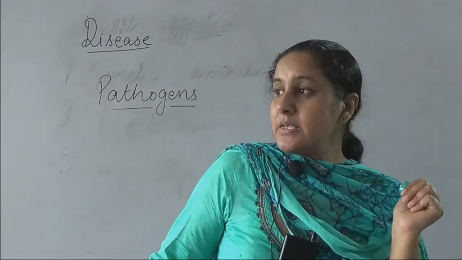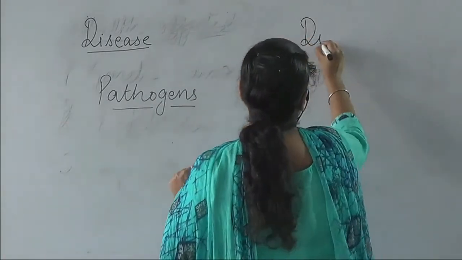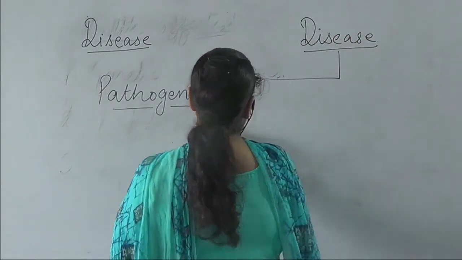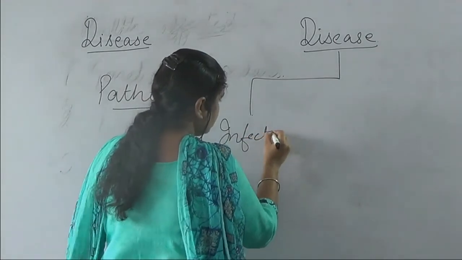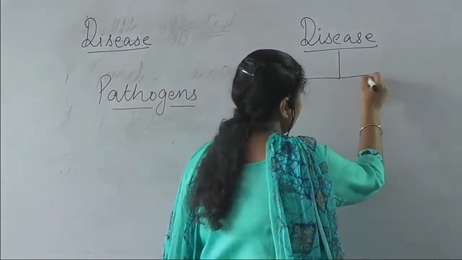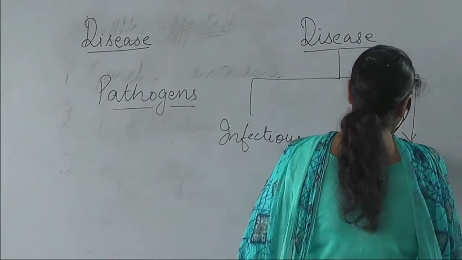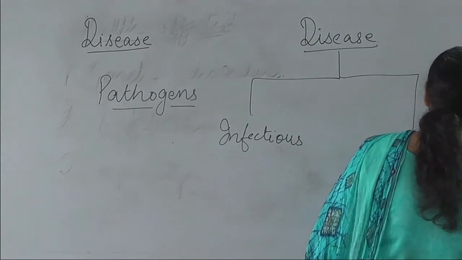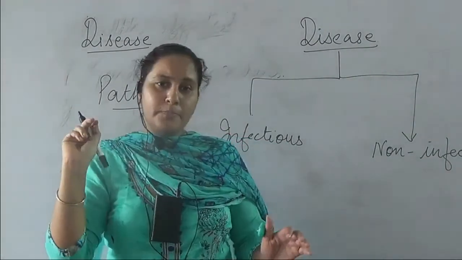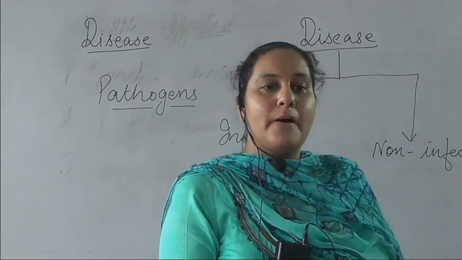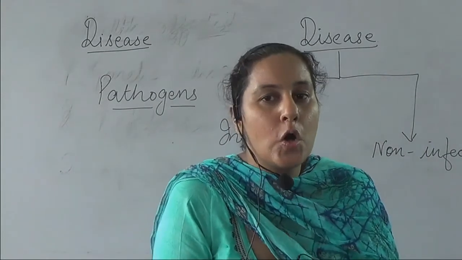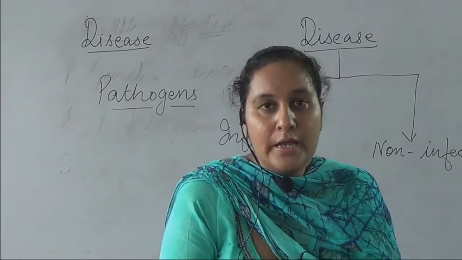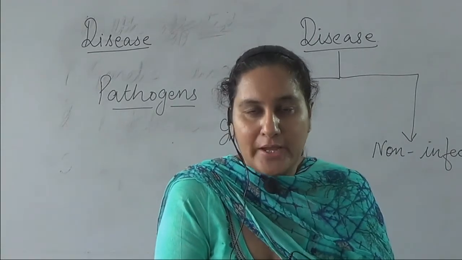Now disease is divided into two types. One is the infectious disease, another one is the non-infectious disease. In your junior classes you have studied the communicable and non-communicable diseases; these are similar terms for infectious and non-infectious disease.